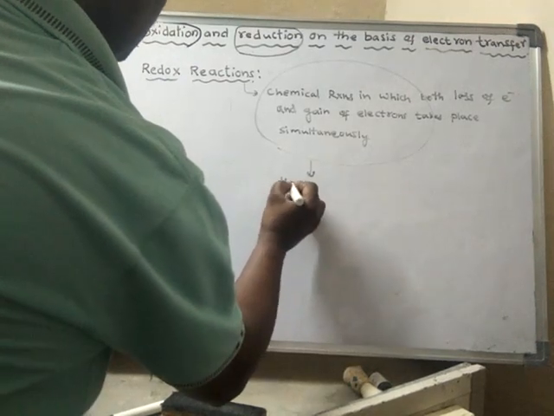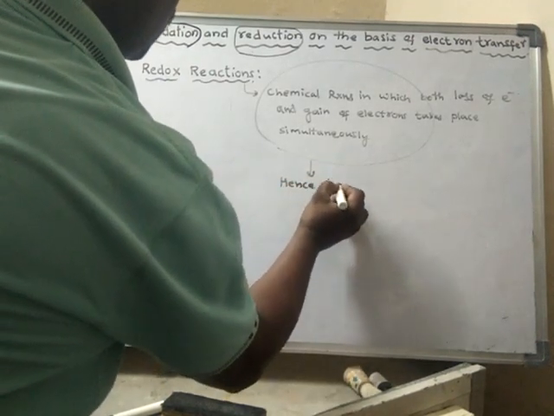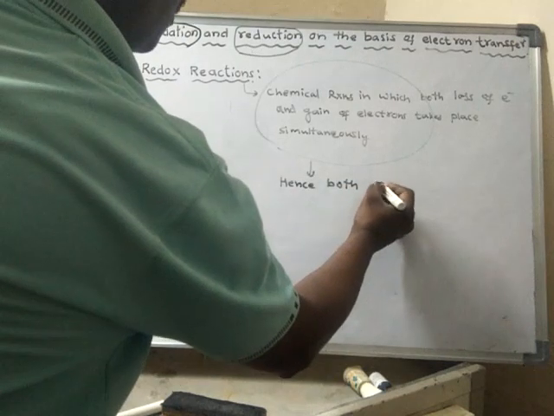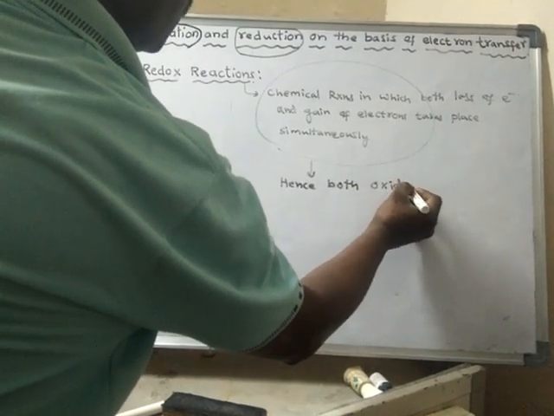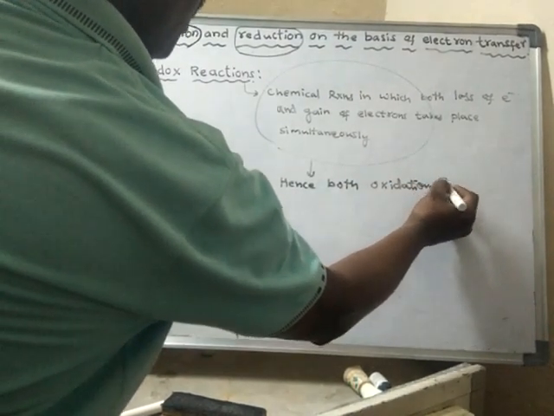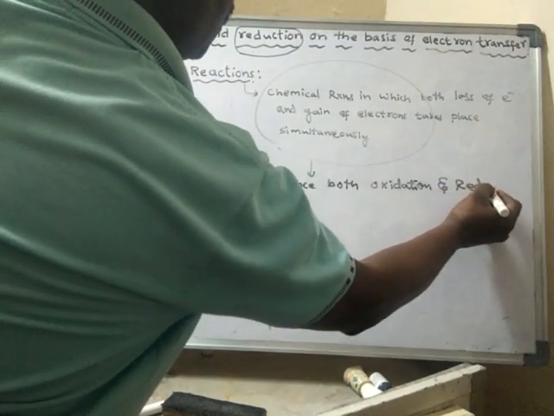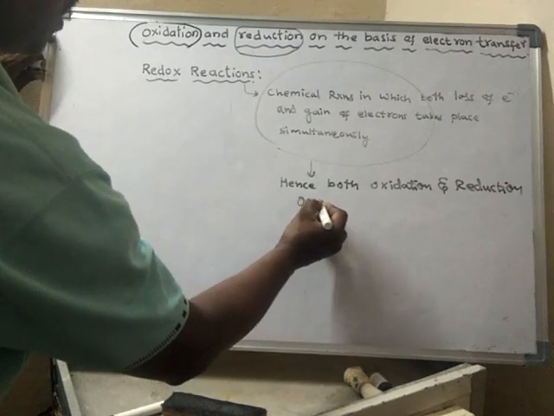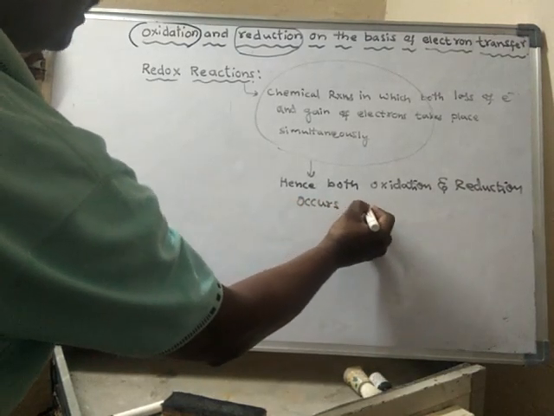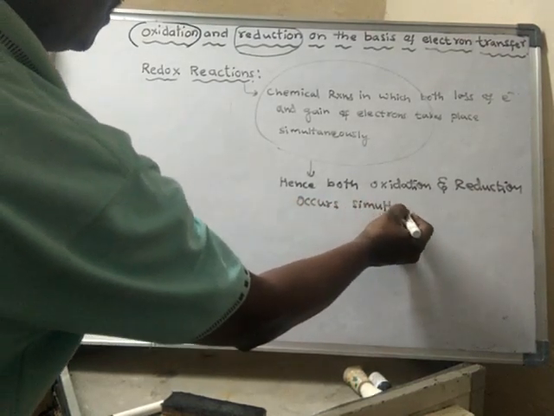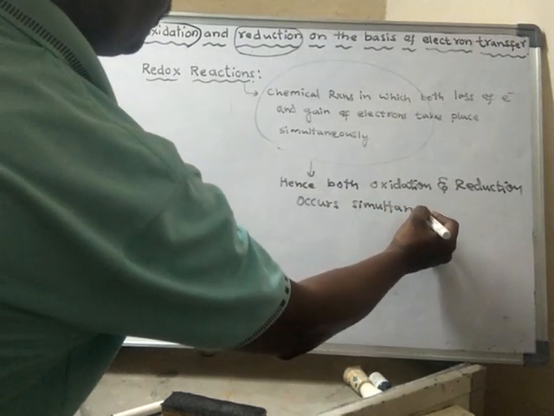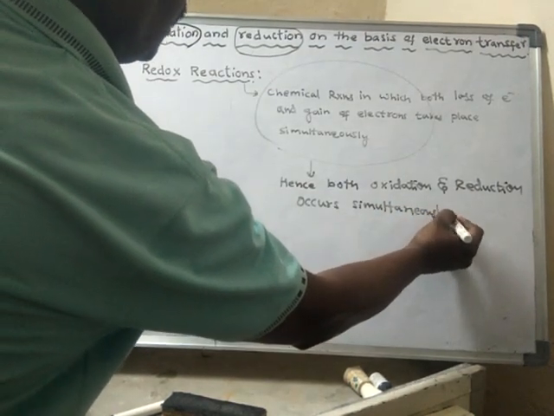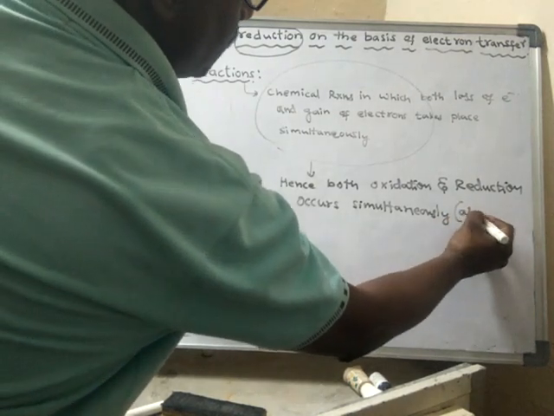Hence both oxidation and reduction occur simultaneously. What is the meaning of simultaneously? At the same time.